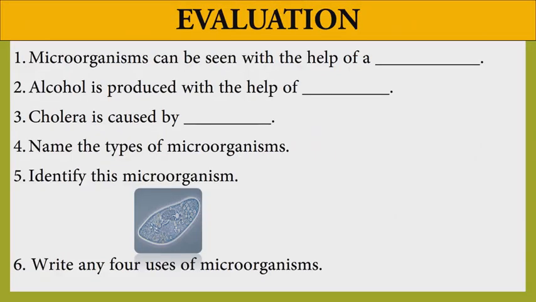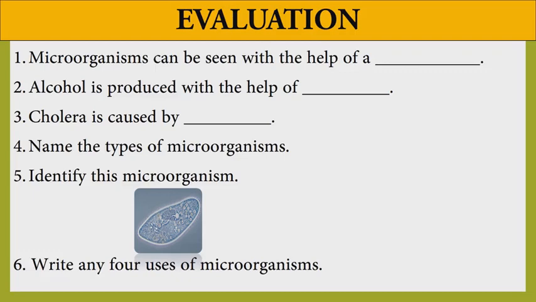So dear students, in this class we have discussed the types of microorganisms and how microorganisms are useful to us. Now we are moving on to the evaluation part. Note down these questions and write the answers by yourself. First question, microorganisms can be seen with the help of a dash.